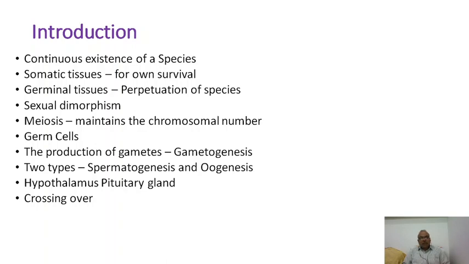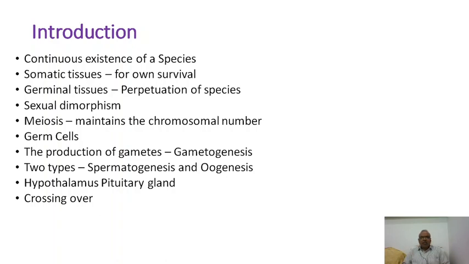All those animals which perform sexual reproduction are acquainted with one very important thing, that is meiosis, the reduction division. Meiosis will maintain the chromosomal number, and the germ cells that are there in the gonads are going to develop the gametes, say the sperms in males and the ova in females.